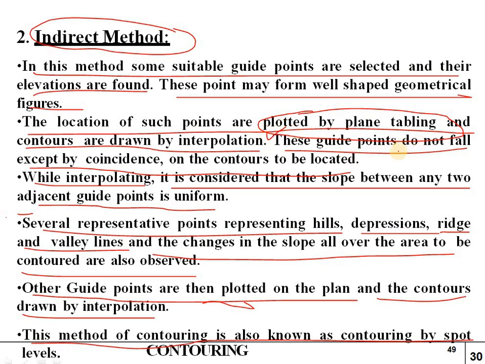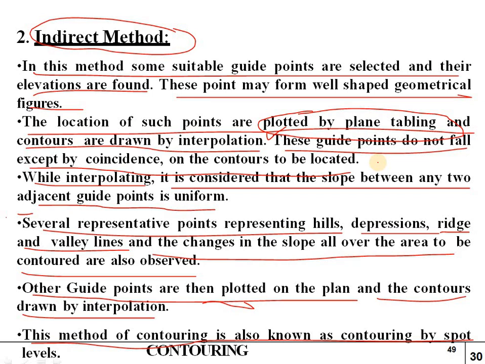Okay, and these guide points do not fall, except by coincidence, on the other contours to be located. So the guide points which are located will not meet the other contour lines. Okay, that is nothing but coincidence. And while interpolating, it is considered that the slope between any two adjacent guide points is uniform.